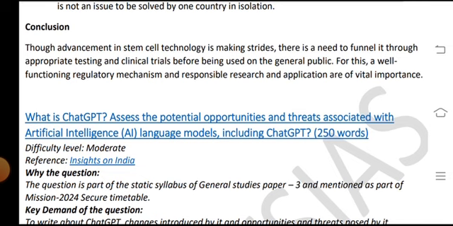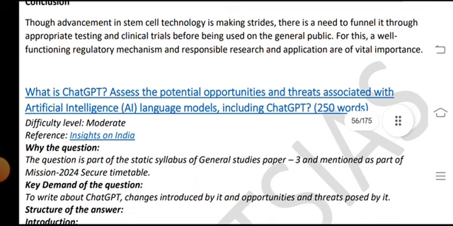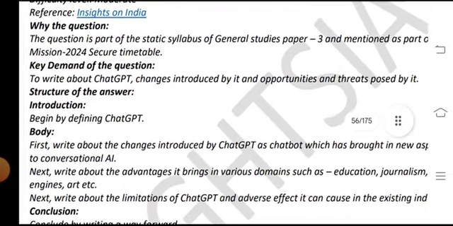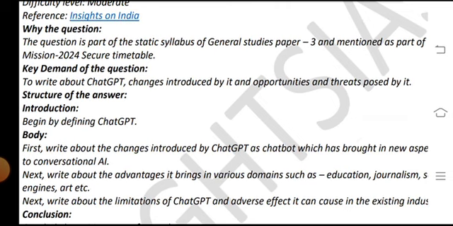Question: What is ChatGPT? Assess the potentials, opportunities and threats associated with artificial intelligence language models, including ChatGPT. 250 words. Difficulty level: moderate. This question is part of the static syllabus of General Studies Paper 3 and is mentioned as part of the Mission 2024 secure timetable. The key demand of the question is to write about ChatGPT, the changes introduced by it, its opportunities and its threats.